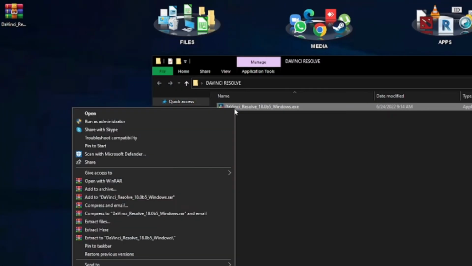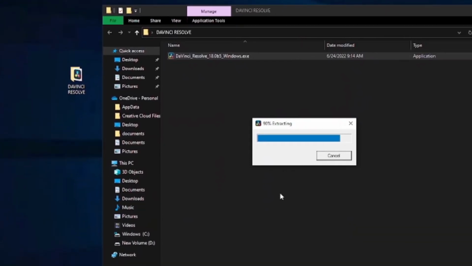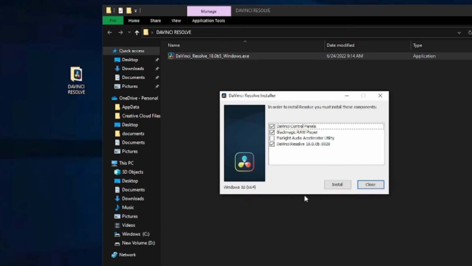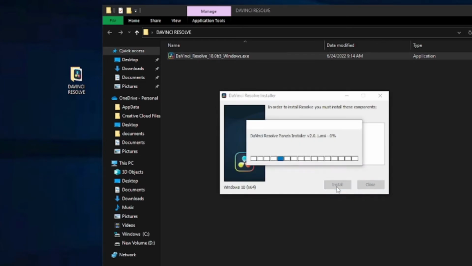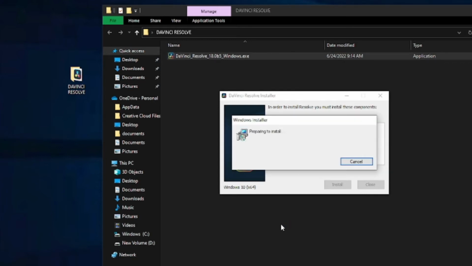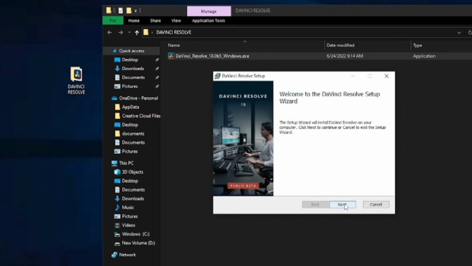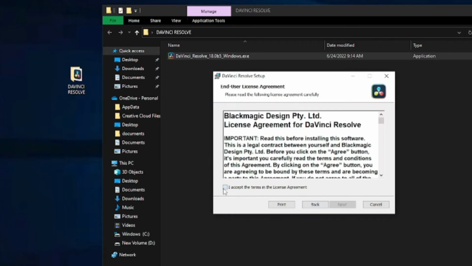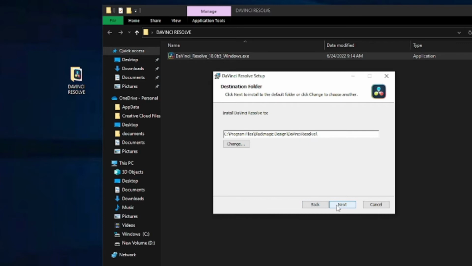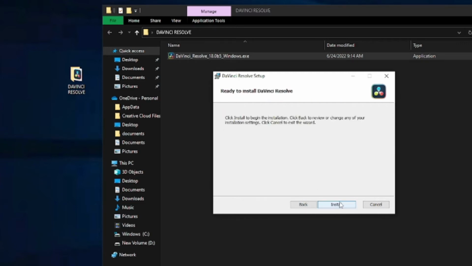Right-click the installation file, and click Run as Administrator. Click Install. Click Next. Check Accept, and click Next. Browse where you want to save your file, and click Next.